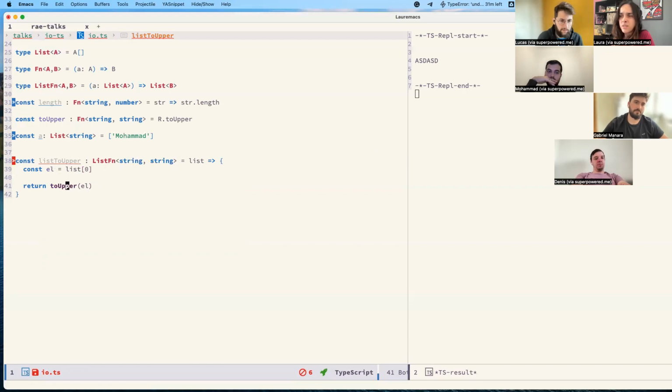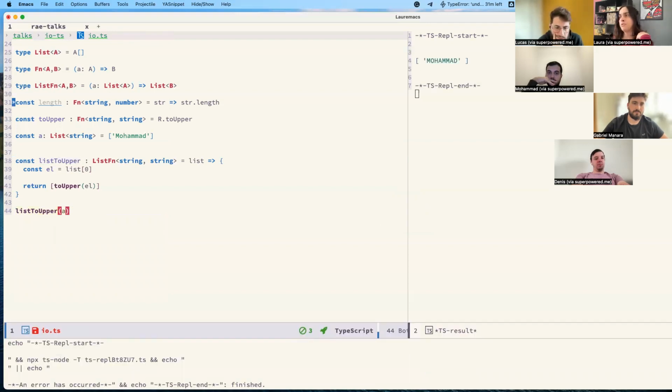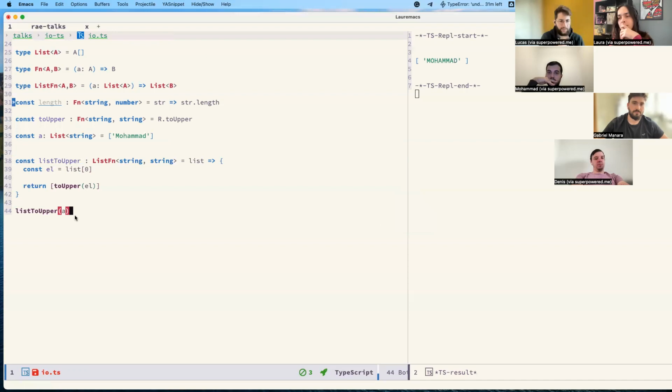But the type's wrong because to upper returns a string, and we want to return a list of strings, right? The return type here should be a list, so it's wrong. So we would do that. It's type safe now. If I say list to upper in our a variable there, we will see that it works.